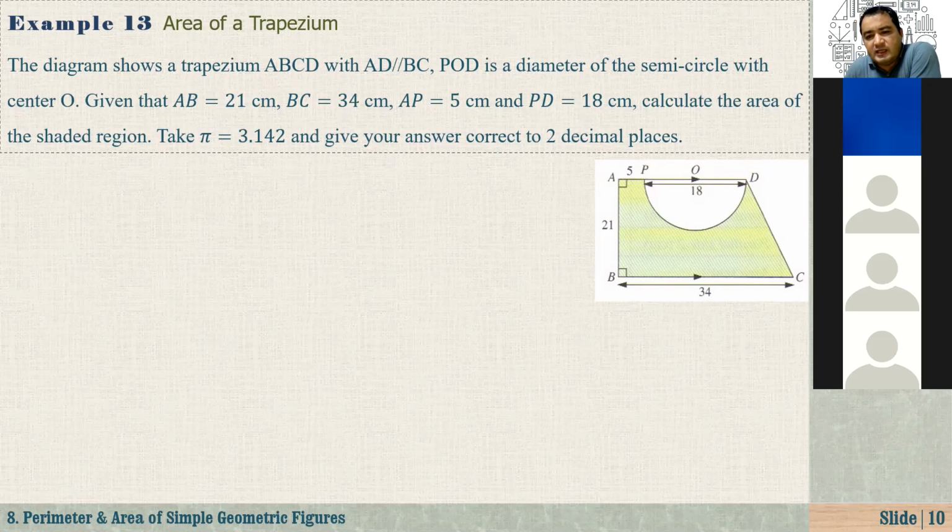Yes. So can you tell me the one idea, how would you solve this question, for example? What method would you use? Just tell me the idea. How would you find the area of the shaded region? Like first we need to find the area of the whole trapezium. Very good. And after that, we need to find the area of the semicircle, and then subtract it, right? Yes. Very good.